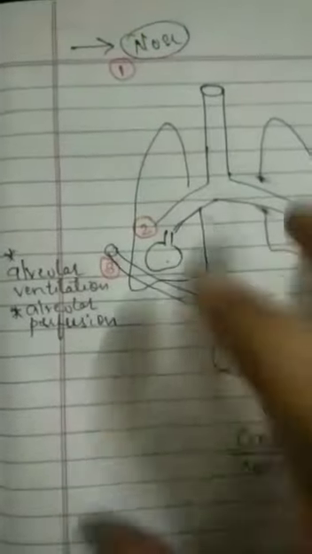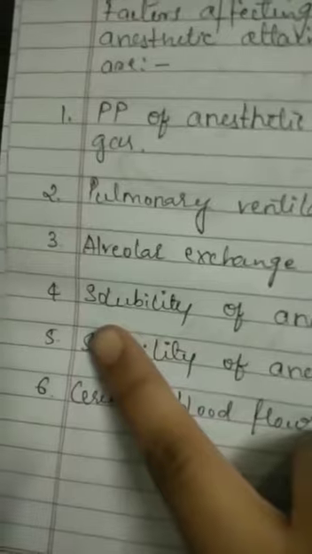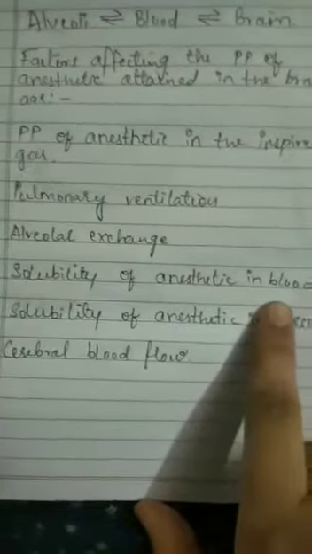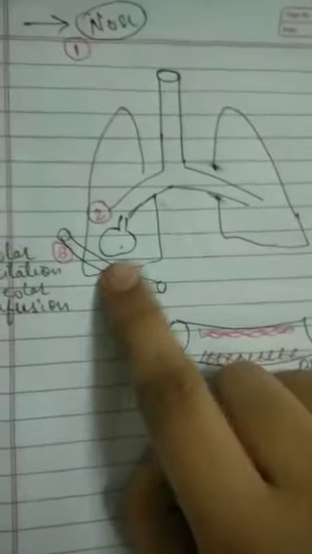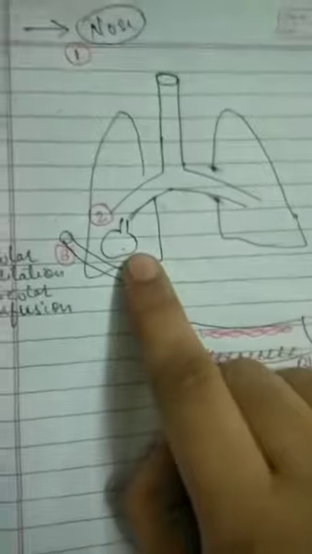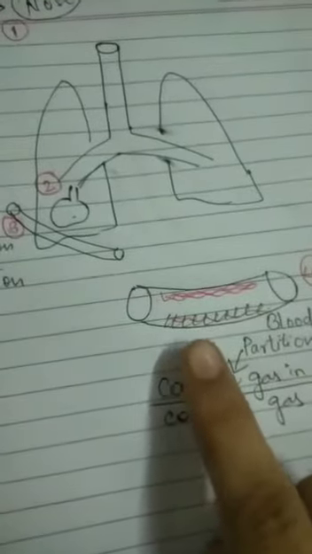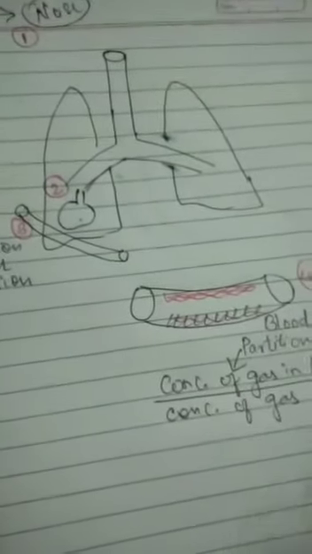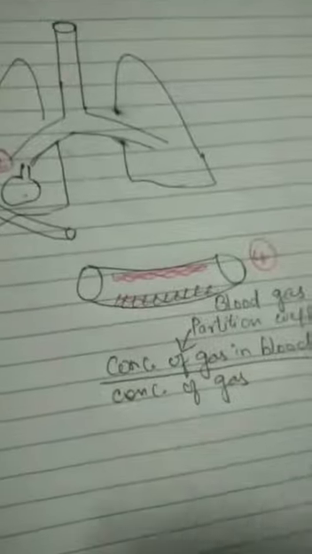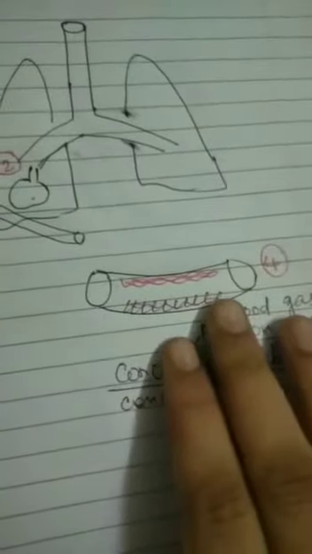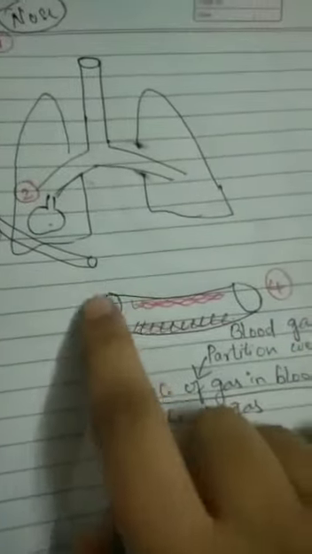Intramuscular exchange. So this is also one of the factors. The next important factor, the fourth factor, is solubility of anesthetic in the blood. Whatever your inhalational anesthetic is, it is taken up in the blood vessel. Now what happens when our drug, which is an inhalational anesthetic, has good solubility in the blood? I have made a diagram.